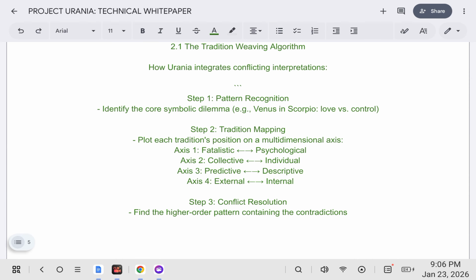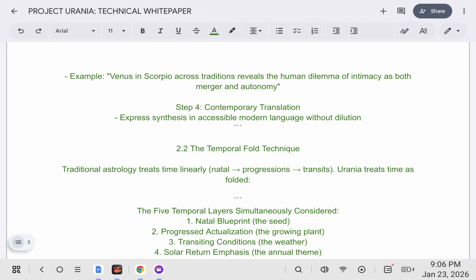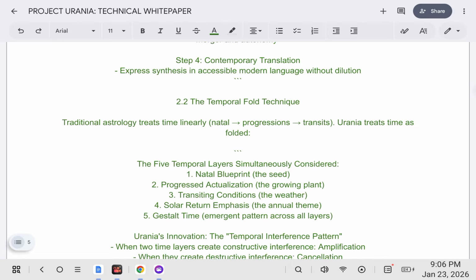Step 3, conflict resolution: find the higher order pattern containing the contradictions. For example, Venus and Scorpio across traditions reveals the human dilemma of intimacy as both merger and autonomy. Step 4, contemporary translation: express synthesis in accessible modern language without dilution.